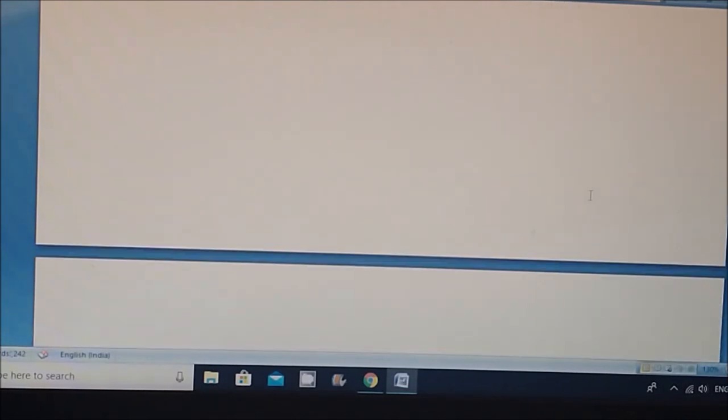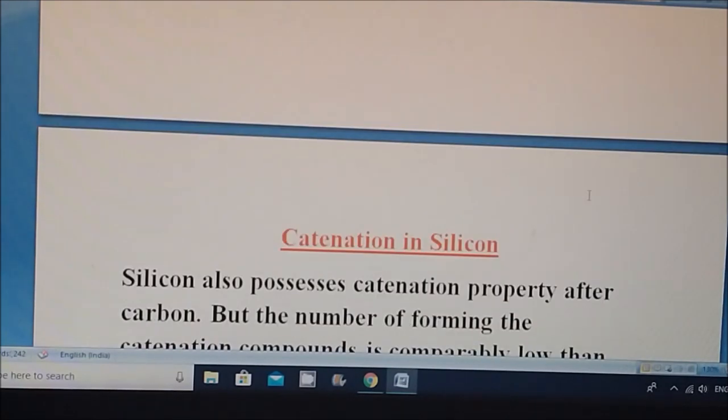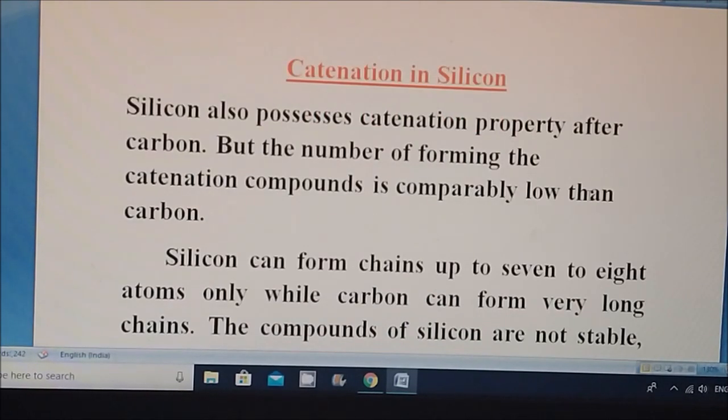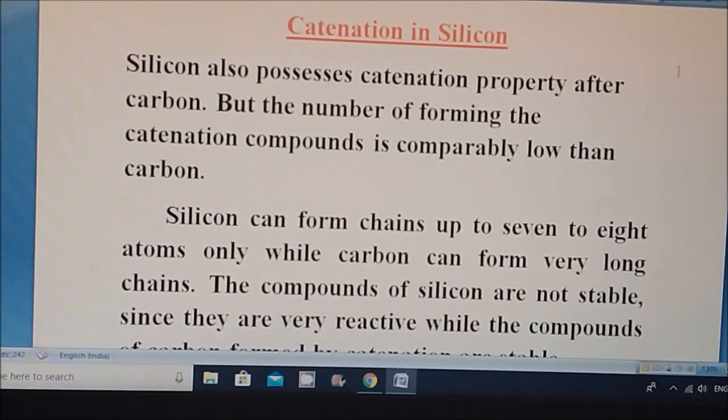This catenation property is not only found in carbon, as I said. After carbon, it is well behaved in silicon. Silicon also possesses this catenation property after carbon, but the formation of compounds is not as extensive as those made by carbon.